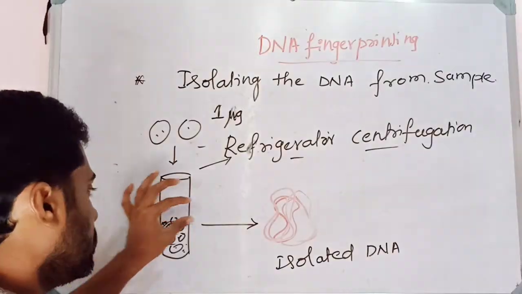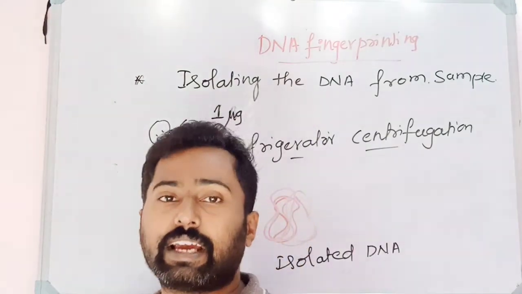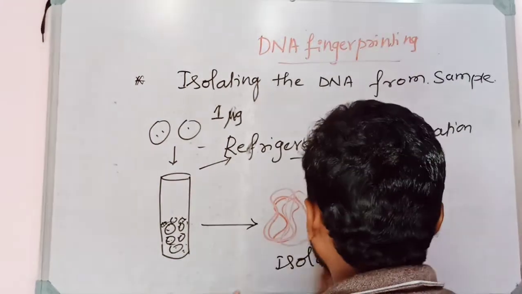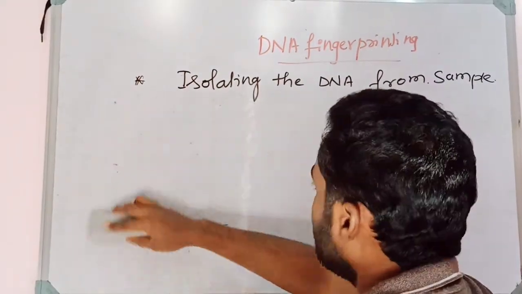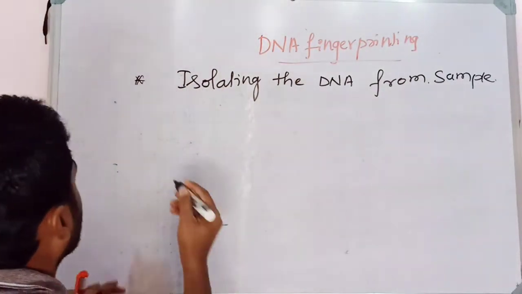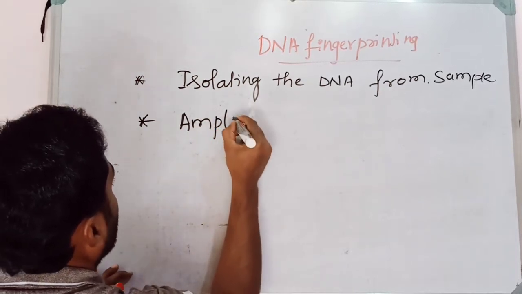If the amount of DNA available in the sample is limited, or negligible after isolation, then the DNA has to be amplified. Amplified means the number of copies of the DNA has to be increased. Amplification is nothing but increasing the copies of the DNA.